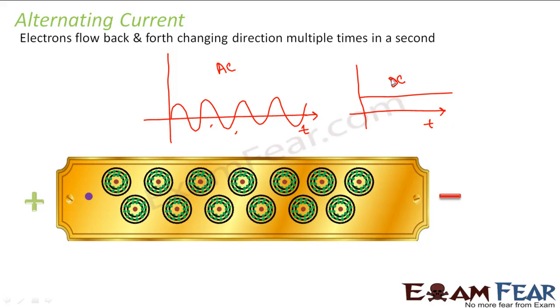Now you must be asking yourself why it is that in alternating current, the polarity gets reversed as soon as the electron reaches nearer to the positive terminal, and the positive becomes negative. Why is the polarity getting reversed? Don't worry, we will study all these things in much detail when we study the lesson on alternating current. For now, I just wanted to tell you what is alternating current and what is direct current. And I did that. So in this chapter, we will focus on direct current.